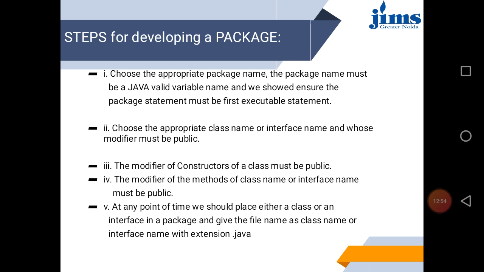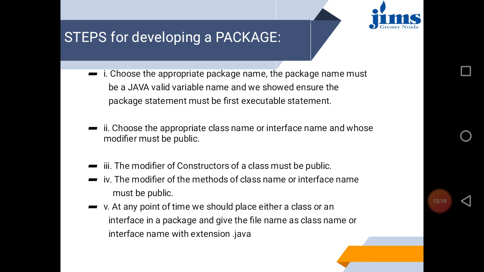Steps for developing a package. You develop your application, you write package and then the package name, and you mention the appropriate class name or interface name. You mention the constructor, and your class must be a public class.